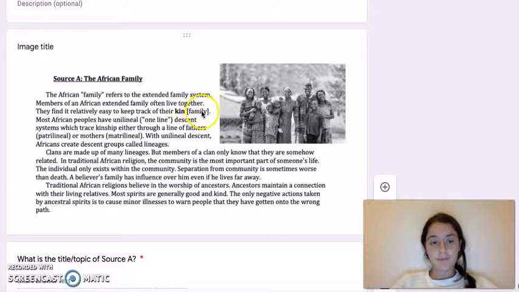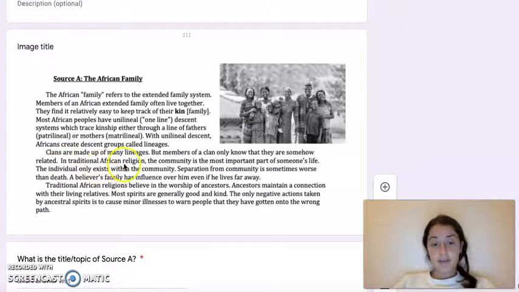Most African people have unilinear. Unilinear also has parentheses right next to it, and inside those parentheses it says one line, so we know unilinear just means one line. Descent systems, which trace kinship either through a line of fathers, patrilineal, or mothers, matrilineal. With unilineal descent, Africans create descent groups called lineages. Clans are made up of many lineages, but members of a clan only know that they are somehow related.